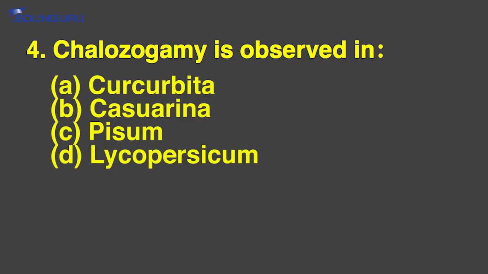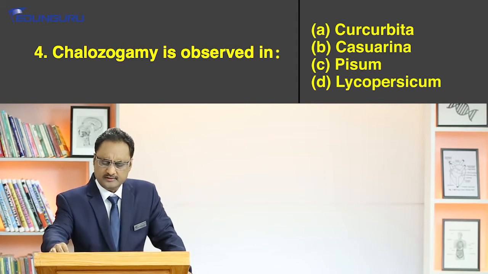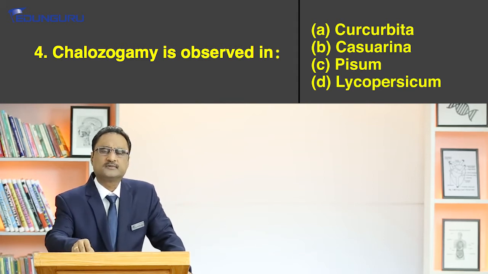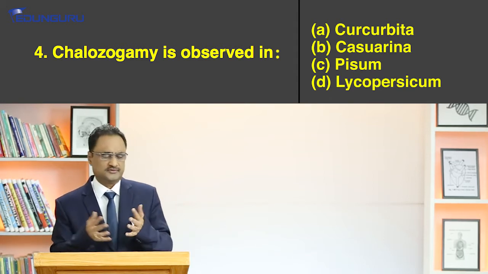Let's talk about question number 4. Question number 4 is talking about chalazogamy. The question says chalazogamy is observed in: option A, Cucurbita; option B, Casuarina; option C, Pisum; option D, Lycopersicum. Now once again, let's try to understand what this chalazogamy is.